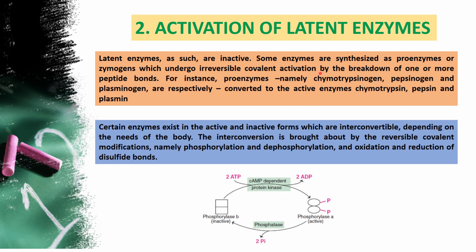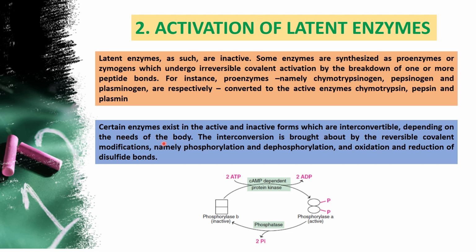Earlier we saw that a zymogen is converted to the active form by breaking some of the peptide bonds or a portion of the protein. Here you can see a very simple method. One phosphate activates the enzyme. That is called phosphorylation. Let us see what it is. Certain enzymes exist in active and inactive forms which are interconvertible depending upon the need of the body.